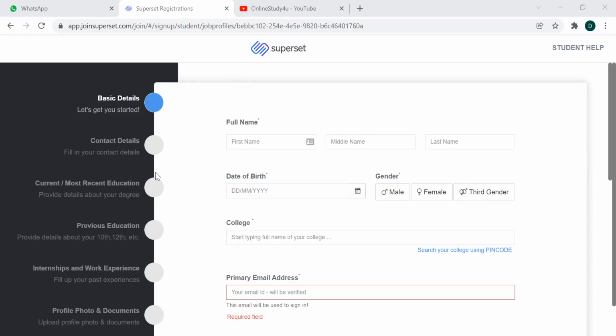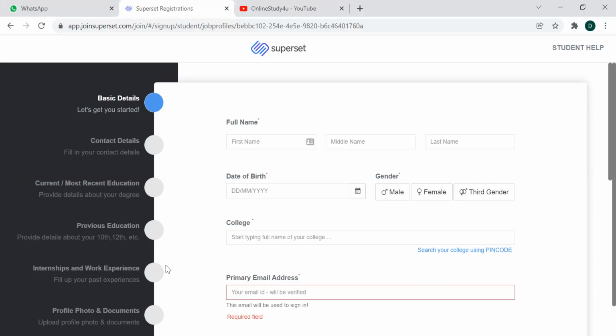You need to give the contact details, your most recent education, that is your graduation details, then previous education, that is 10th, 12th, diploma, whatever, then internship and work experience. If you have any work experience, you can provide it, else you can completely skip that, because they have mentioned it for ME and MTech too. If in between BE, BTech, ME, MTech graduation you have some part-time work, it's completely optional. And if you have, you give.